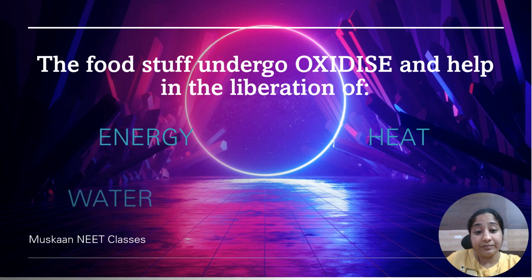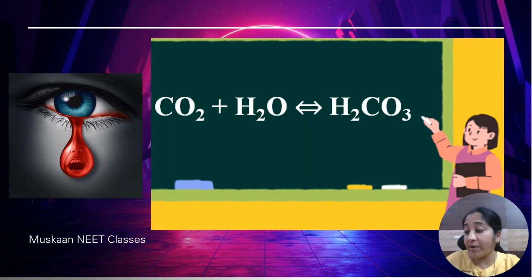Next one, water. Liberated water. Last one, carbon dioxide. What happens to this carbon dioxide? Carbon dioxide is highly reactive. It reacts with water, and if it reacts with water, it liberates carbonic acid. This carbonic acid gets absorbed by the blood.